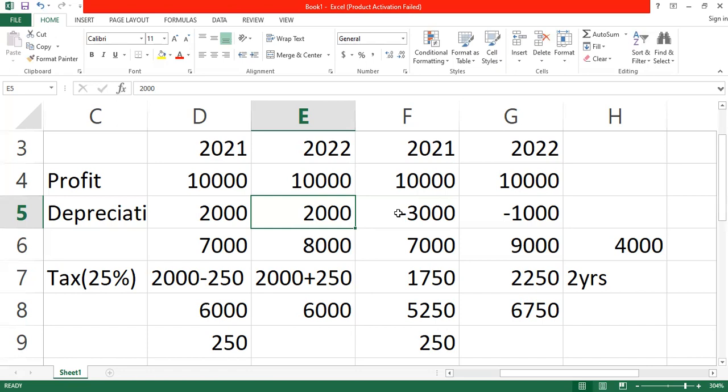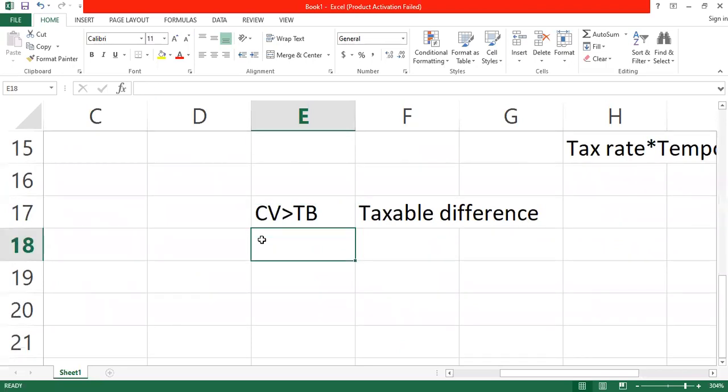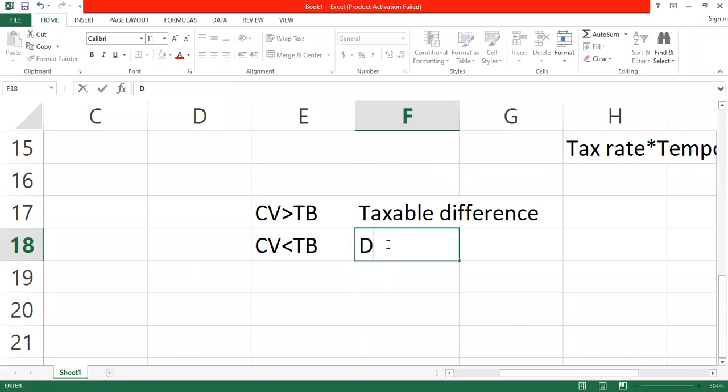The carrying amount is all higher. This example cannot go. Let me just put it here. Whenever the carrying value is lower than the tax base, what we do is that this is called a deductible difference.